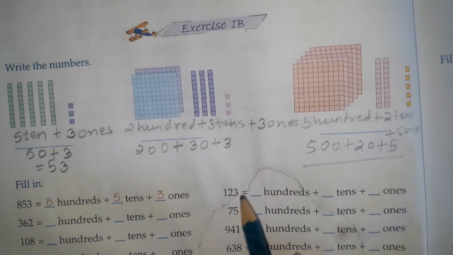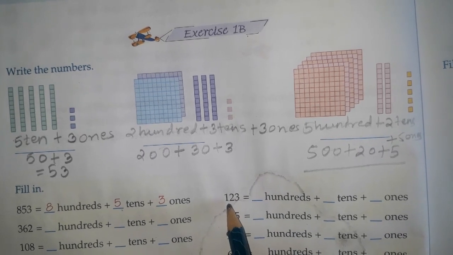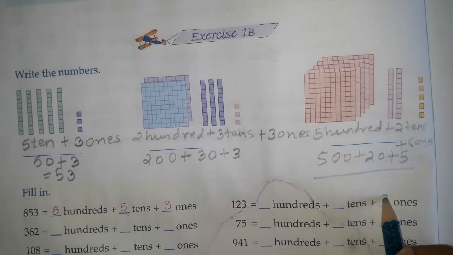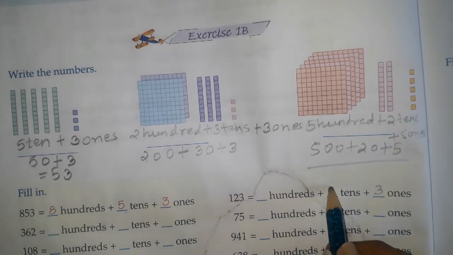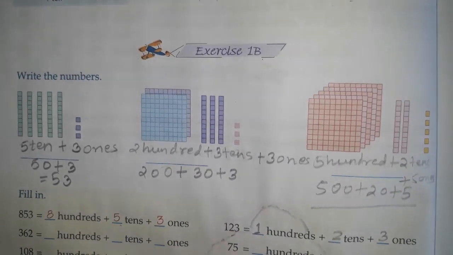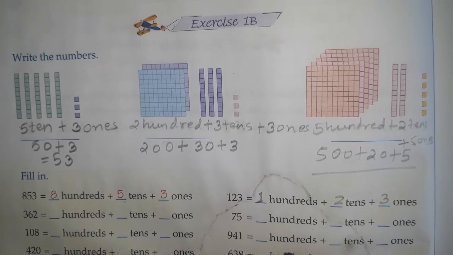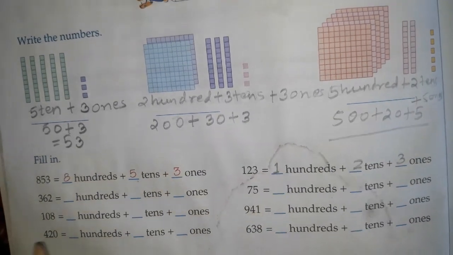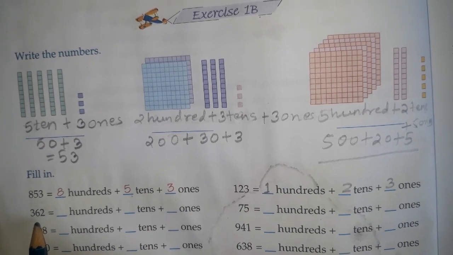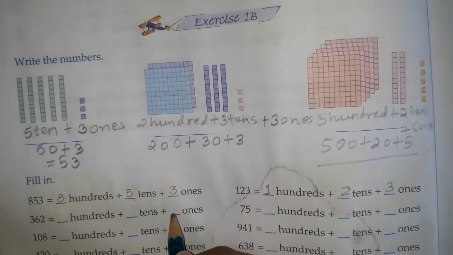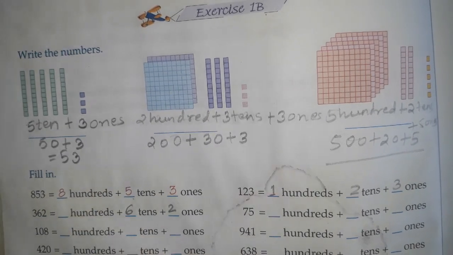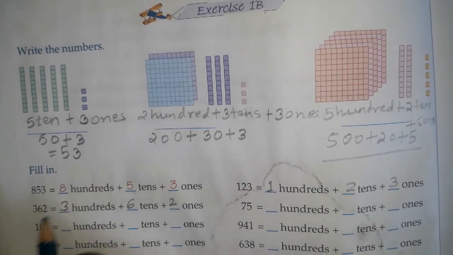Same as here, 123 is given. The number on the ones place is 3, the number on the tens place is 2 and the number on the hundreds place is 1. Next number given is 362. The number on the ones place is 2, the number on the tens place will be 6 and the number on the hundreds place will be 3.